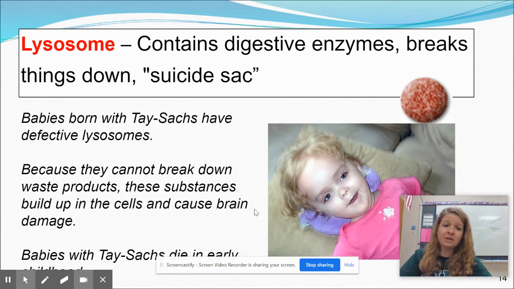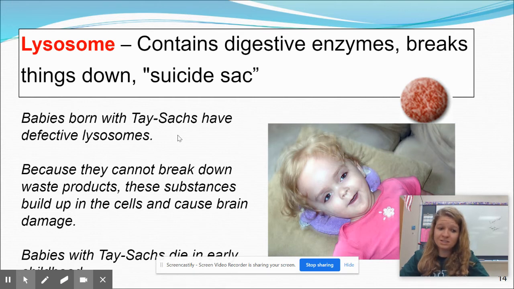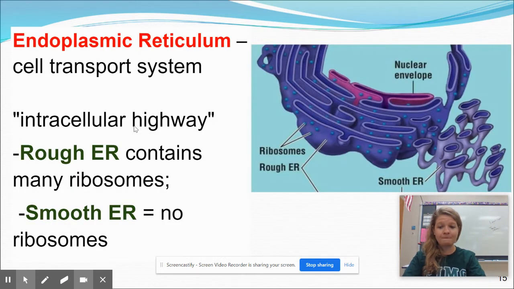Lysosomes are super important. They contain digestive enzymes. They break things down. You can think of them as a suicide sac. What I want you to think of is Tay-Sachs disease. It's when a person has defective lysosomes, and it's because they cannot break down those waste products. The toxic substances build up and cause brain damage. So that's a disease of the lysosomes. When those lysosomes aren't breaking down things they're supposed to, that's when trouble comes about.